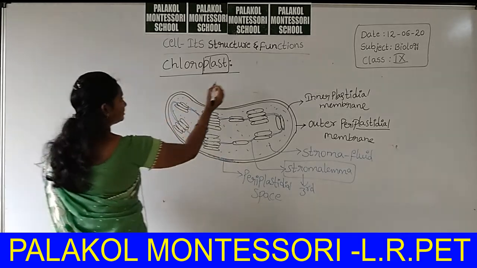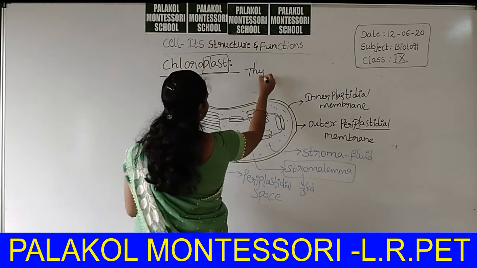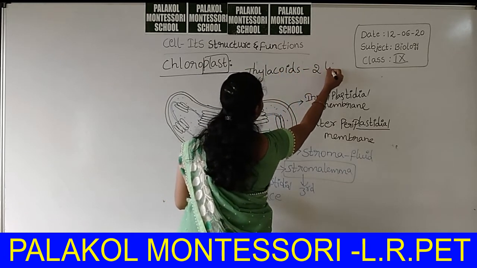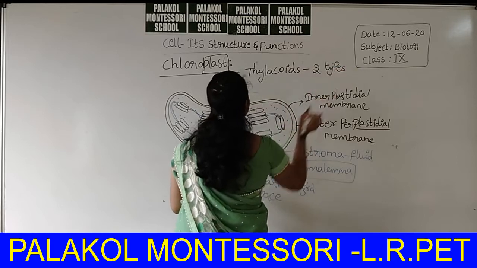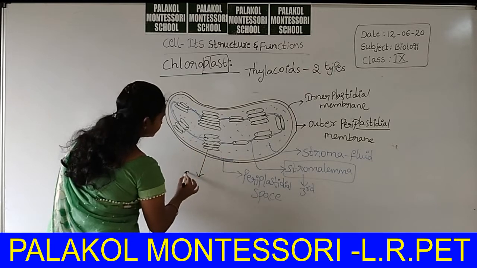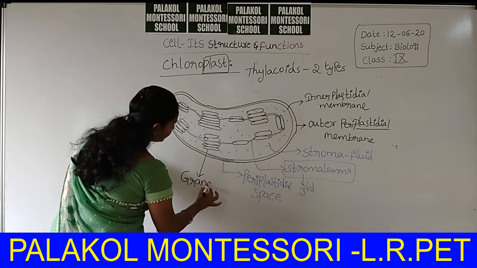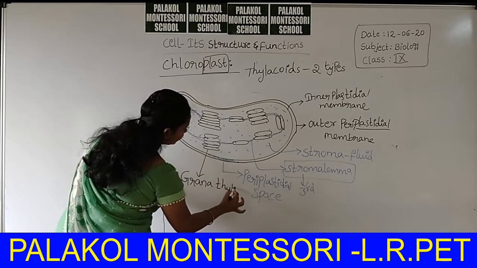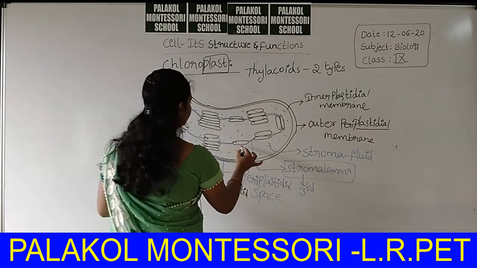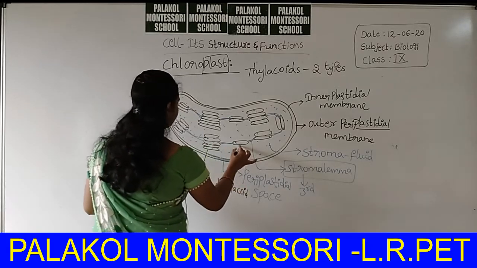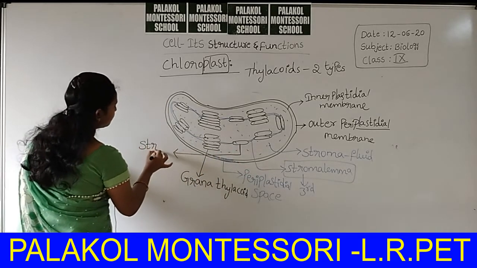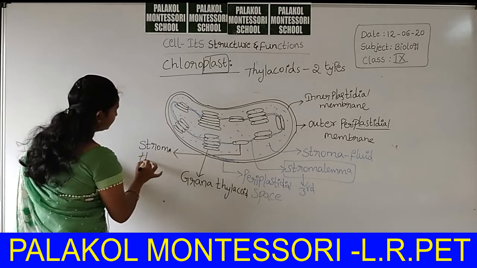Thylakoids are of two types. One is grana thylakoid. Second one is stroma thylakoid.